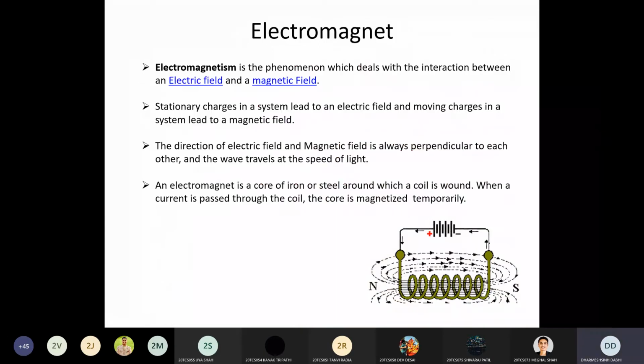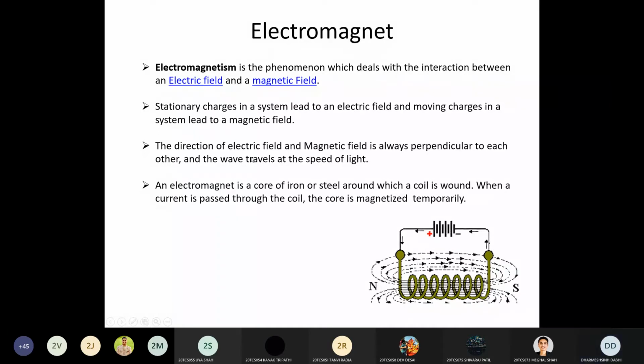The next definition is electromagnet. How an electromagnet is created, we already discussed. So electromagnetism is a phenomenon which deals with the interaction between electric field and magnetic field. Here we pass the current through the coil and it creates a magnetic field. That's why it is called an electromagnet, two words, electro plus magnet. Here the magnet is created in the material because we are passing the current through this coil.